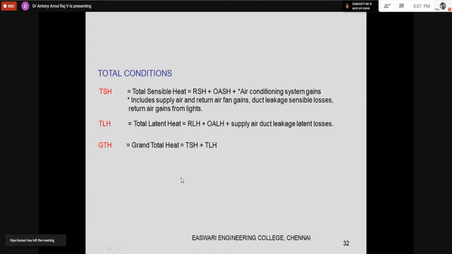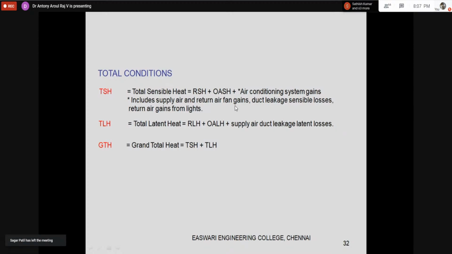So what is the room grand total heat? It is total sensible heat plus total latent heat. What is the total latent heat? It is room latent heat, outdoor latent heat, and the system gain because of latent heat. And similarly, what is the total sensible heat? It is room sensible heat, outdoor air sensible heat, and the air system gains.